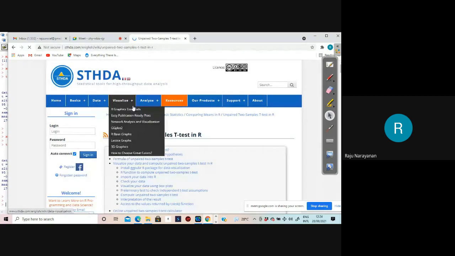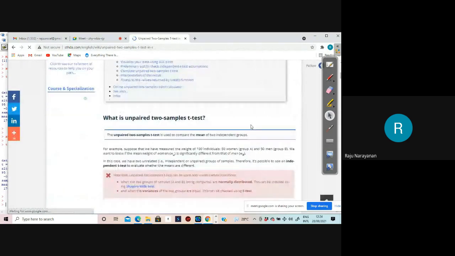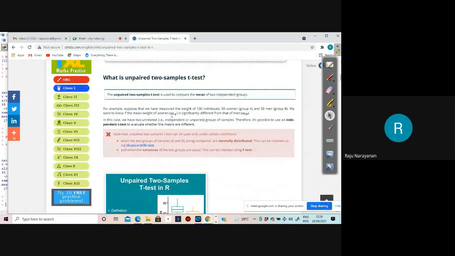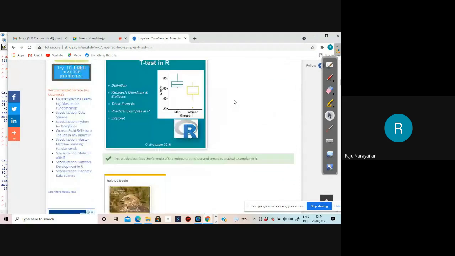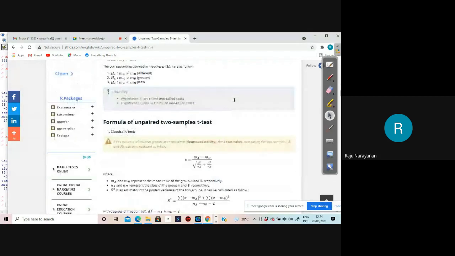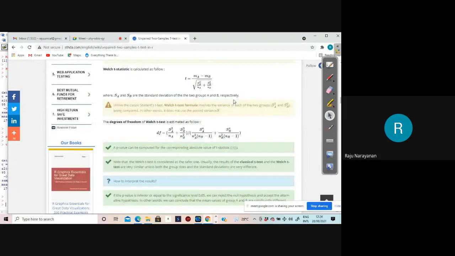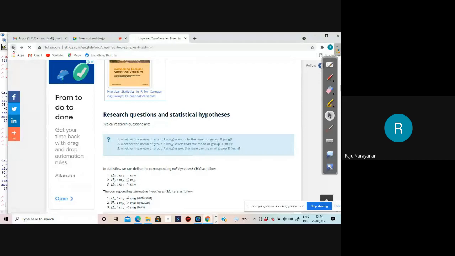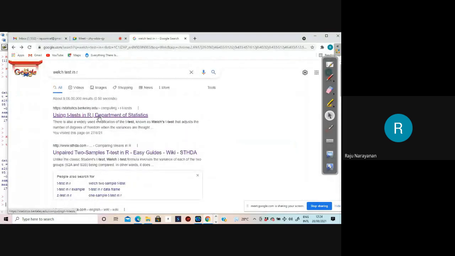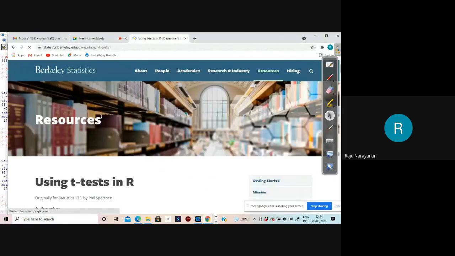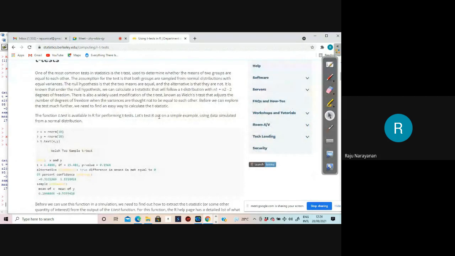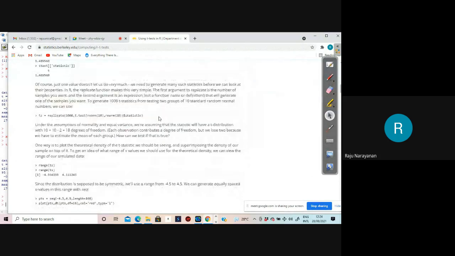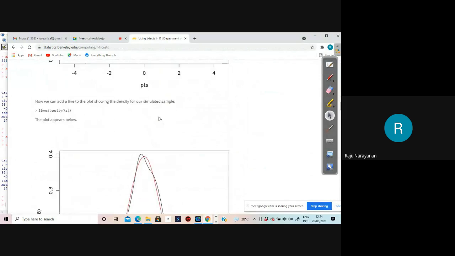You need some explanation. Suppose that we have measured the weight of that, the unpaired compare mean of two independent samples, something like this you take. Okay. Yeah, this is a formula for the degrees of freedom, etc. You will get. That is enough. I am giving you the reference also, using t-test in R, where the Welch test is coming.